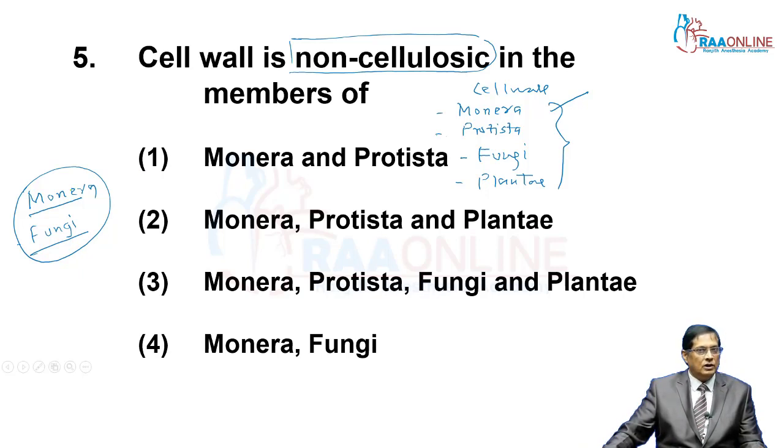Monerian cell wall is non-cellulosic, made up of mucopeptide complex. Similarly in fungi, the cell wall is non-cellulosic, made up of chitin. So in these 2 cases, cell wall is there, but it is non-cellulosic. So the correct answer is Monera and fungi.